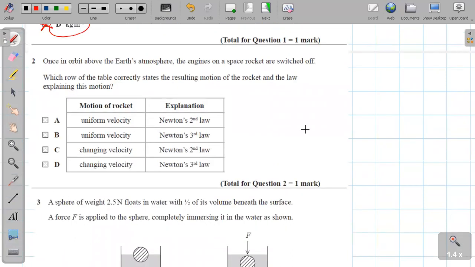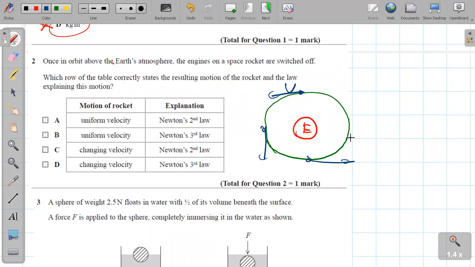Now in the next part, once in orbit above the atmosphere, the engine of the rocket is switched off. This is the Earth, and have a good look at an object which is rotating around the Earth in a circular path. Right, something like this. A rocket satellite is revolving around the Earth in a circular manner, so it can be revolving in multiple directions. It changes from time to time.